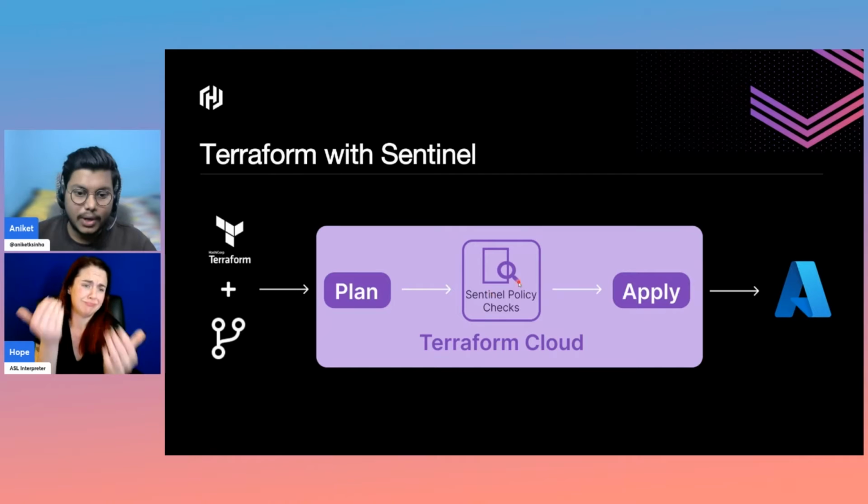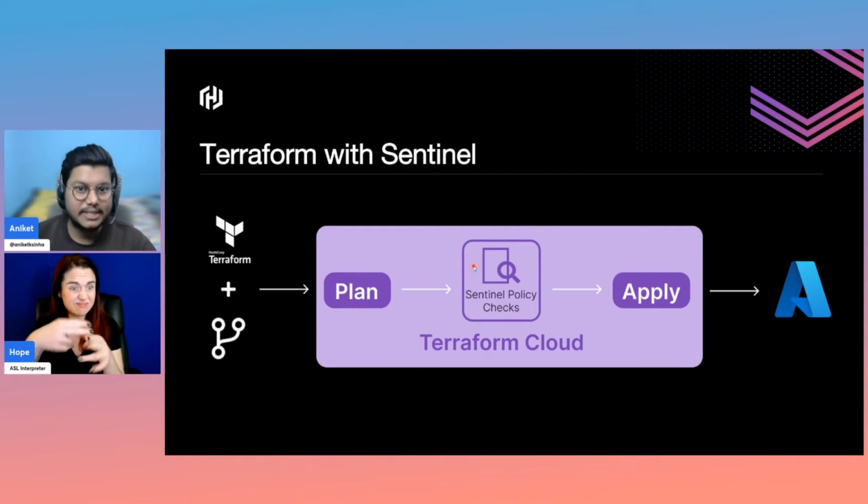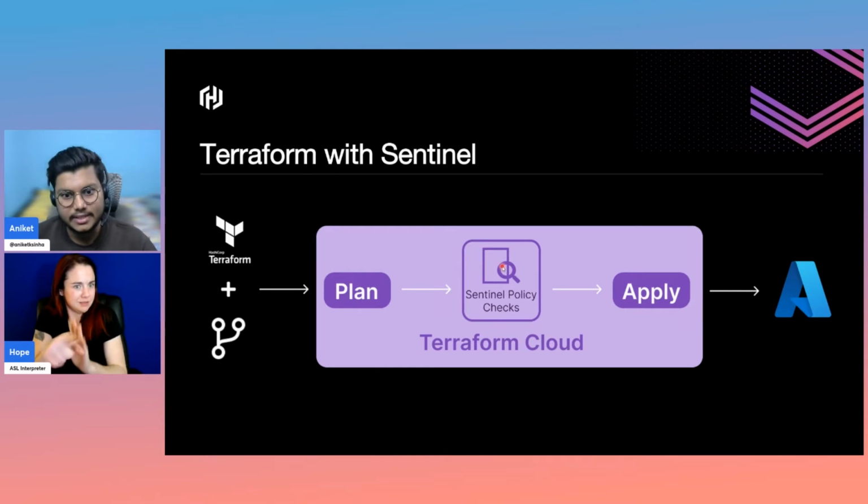And if not, if the things are against the policies mentioned in this specific Sentinel policy check, or whatever policies we have implemented through Sentinel, then obviously it would stop the pipeline and let you know that these are the changes or things which are going against the policies you have implemented.